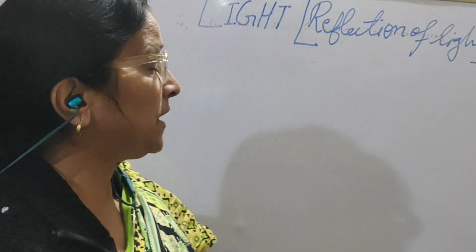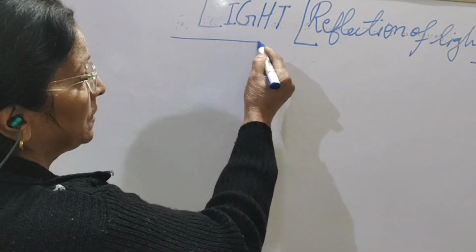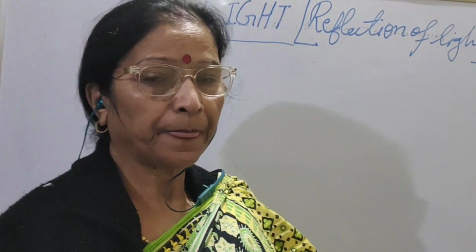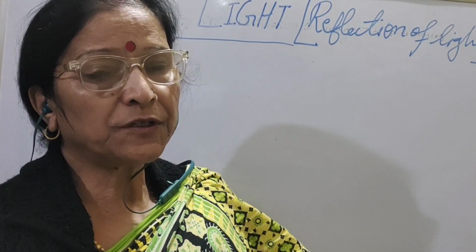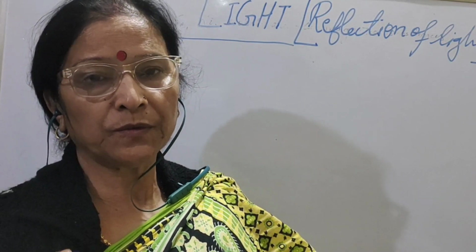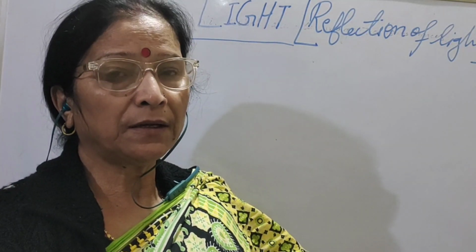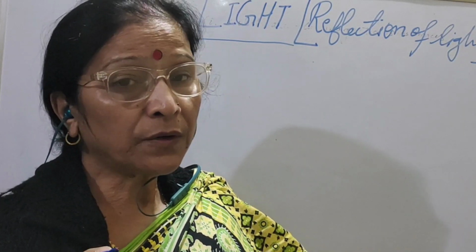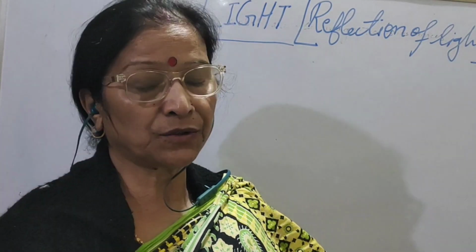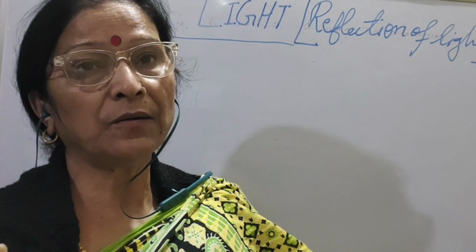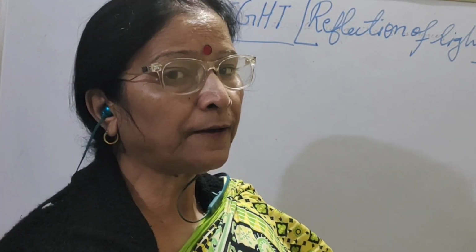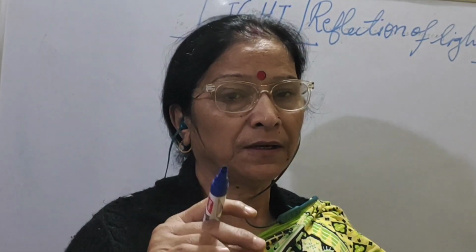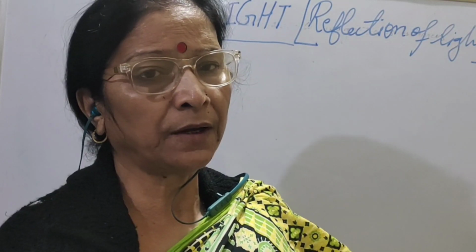So children, let's start. What do we know about light? Light is a form of energy, like other forms of energy, which makes things visible. Other forms of energy are not visible; like that, light is also not visible. Light helps us to see things. Light makes things visible. And how does this become possible? Light strikes a surface, whether it is opaque, transparent or